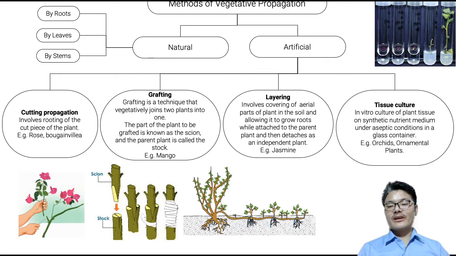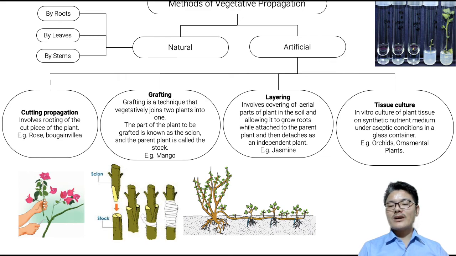And we also have a modern artificial method of vegetative propagation, which is called tissue culture. A tissue or part of a plant is known as an explant. We usually collect a part of the plant and work in aseptic condition. Aseptic here refers to a contamination-free, dirt-free condition, or a place where there is no microorganism, no pathogenic substances or organisms. We carry out tissue culture in this way.